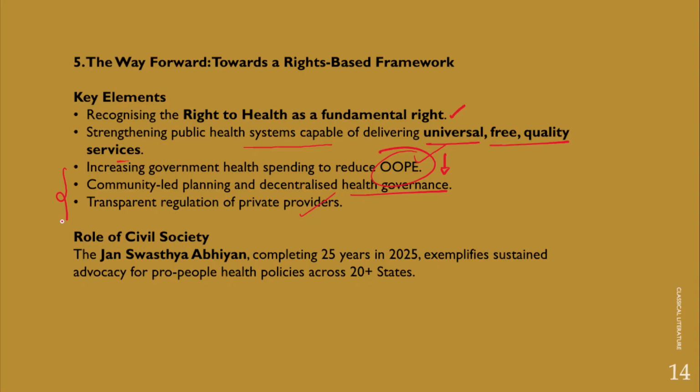However, we should not forget the role of civil society in this context. The Jan Swasthya Abhiyan, completing 25 years in 2025, exemplifies sustained advocacy for pro-people health policies across 20 plus states as well. So this could be an appropriate way forward to achieve universal health coverage in a country like India.